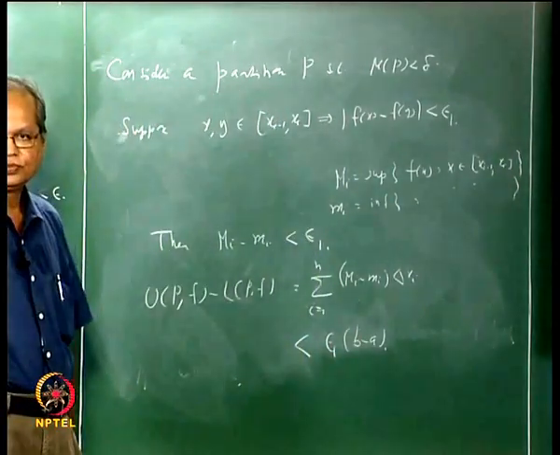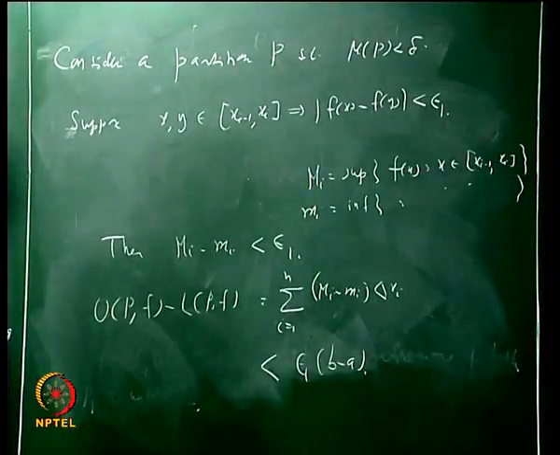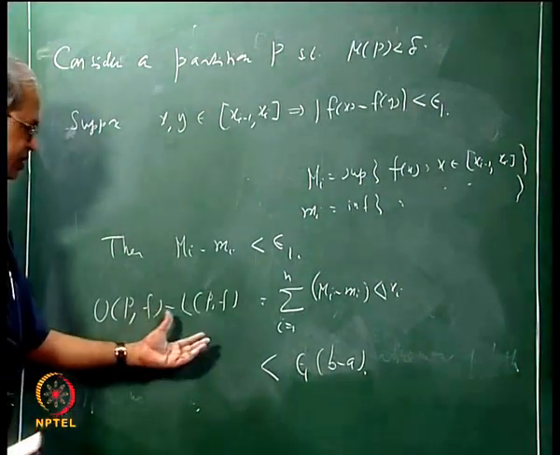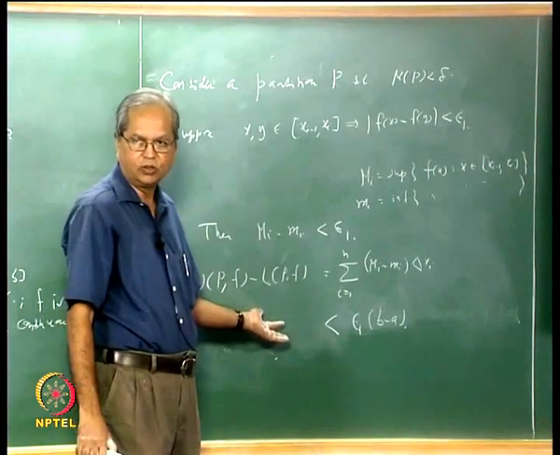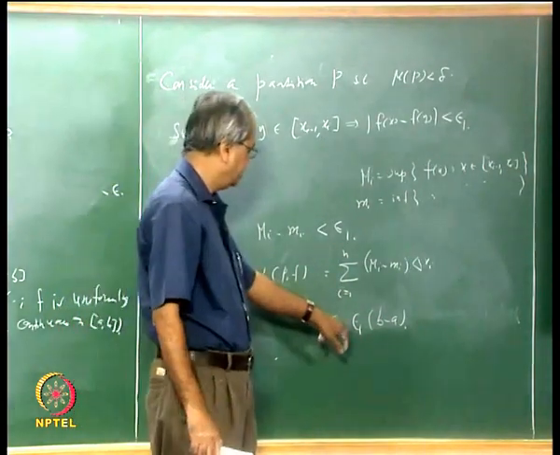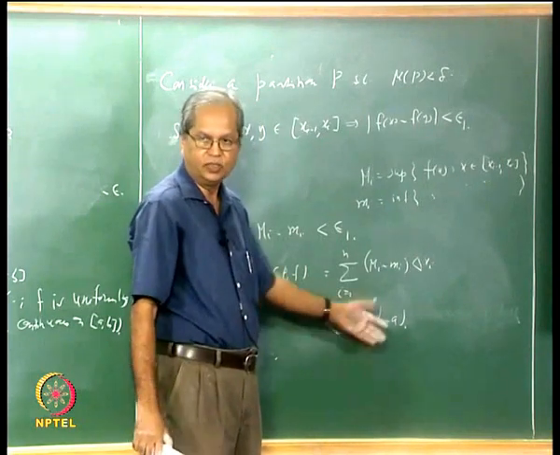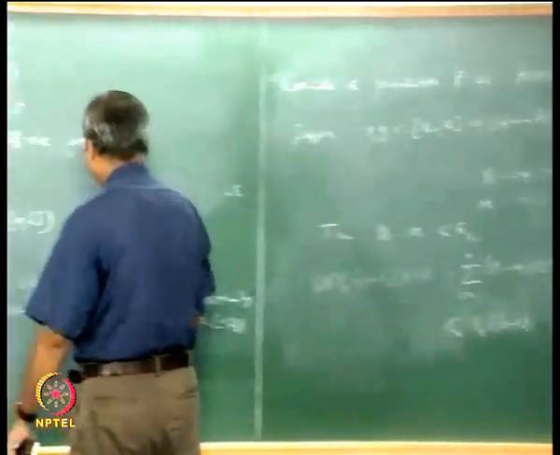Now come back to our idea: we wanted to find a partition such that this difference is less than epsilon. So if I take epsilon 1 as epsilon divided by (b minus a), then this final thing will be less than epsilon.